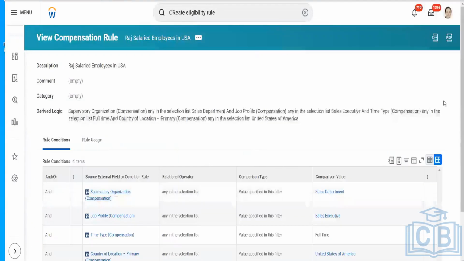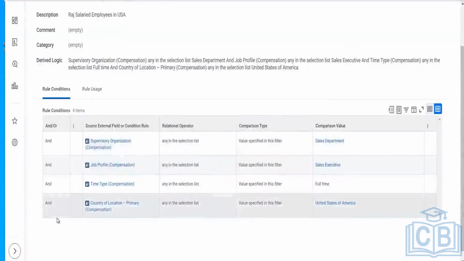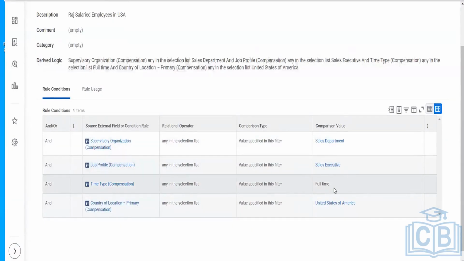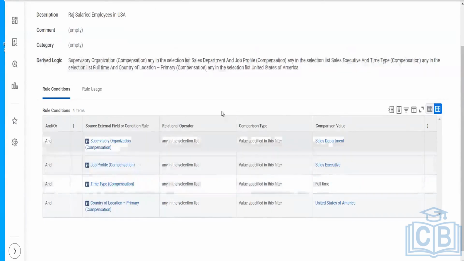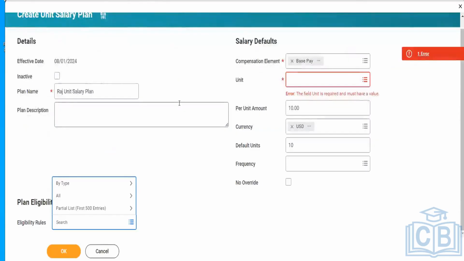Now, in this eligibility rule, you will see one thing. Everything is an "and", which means the worker should be of this department, the worker job profile should be this, the worker should be full-time, and the worker should be of United States. When anyone satisfies all these 4 conditions, then only the worker will become eligible for this unit salary plan.